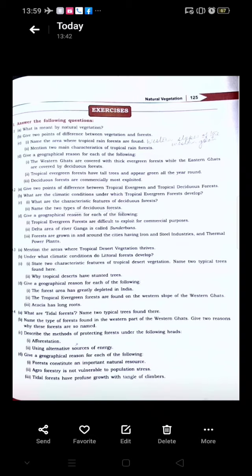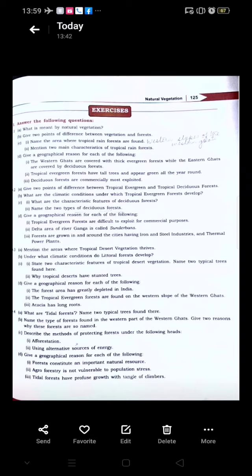And to purify the air, we need to grow forests around the iron and steel and thermal power plants. It will absorb the carbon dioxide and other gases. It will absorb and give fresh oxygen and thus purify the air.